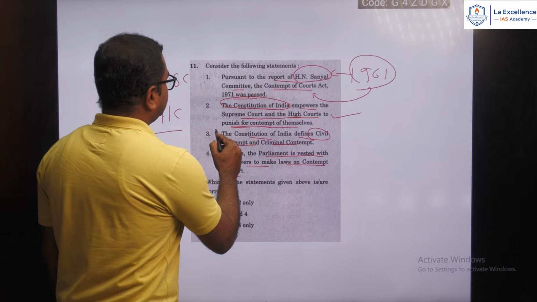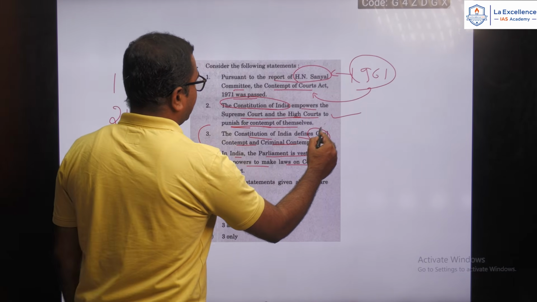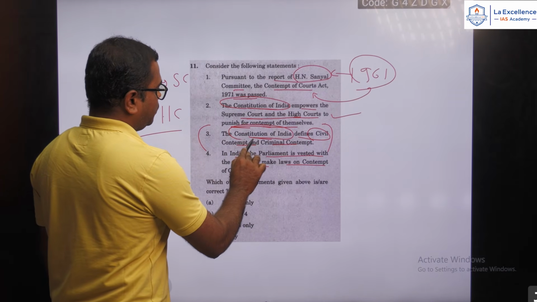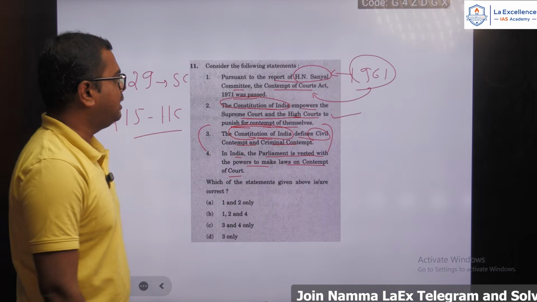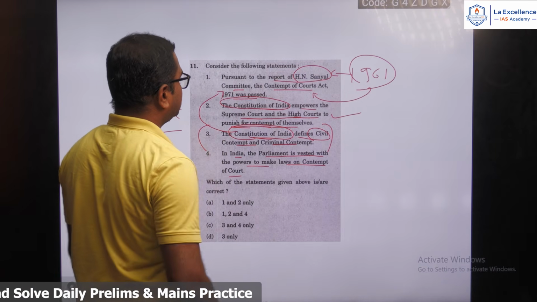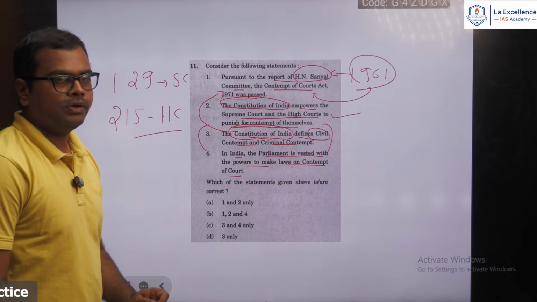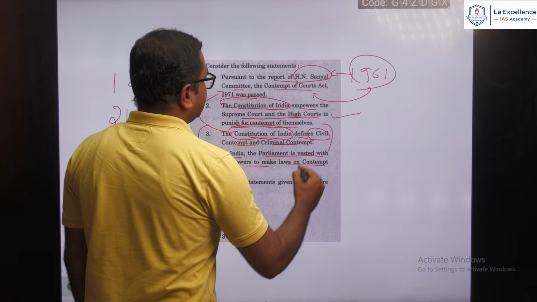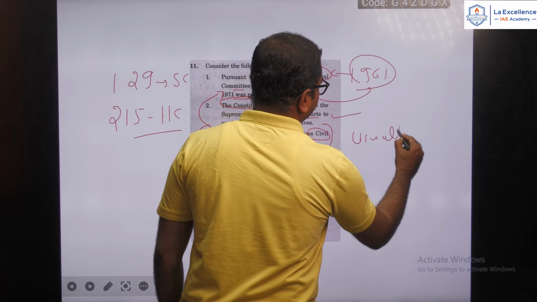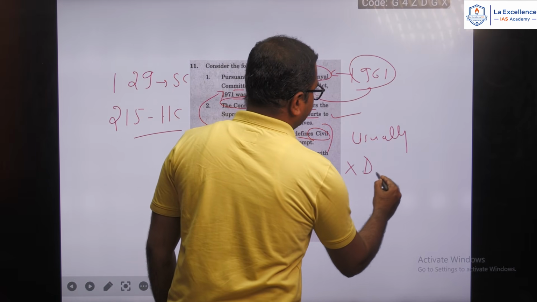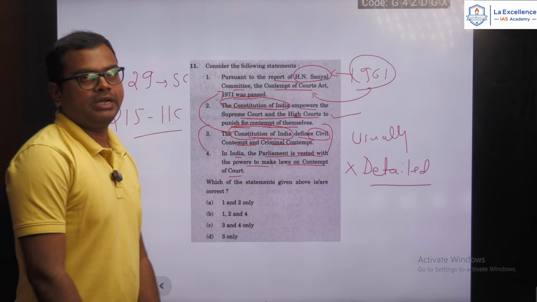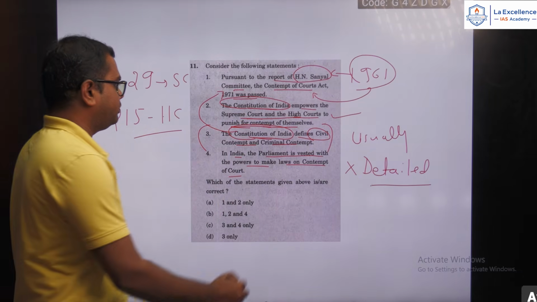Third one is the Constitution of India defines civil and criminal contempt. So this you should know, that the Constitution of India will not define the civil and criminal contempt, rather it is defined by the Contempt of Courts Act of 1971. Make sure that in the Constitution usually there will not be detailed procedures, or you can say the definitions. Okay, so this is wrong.